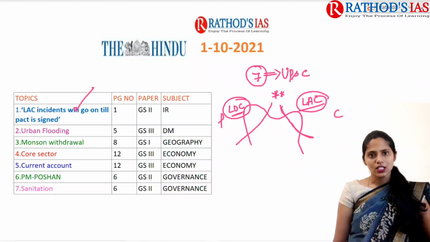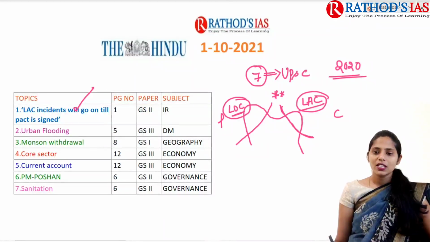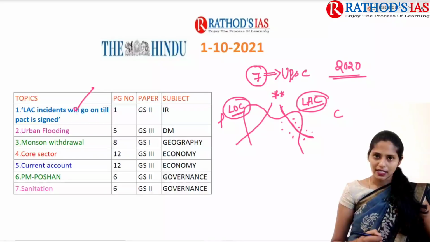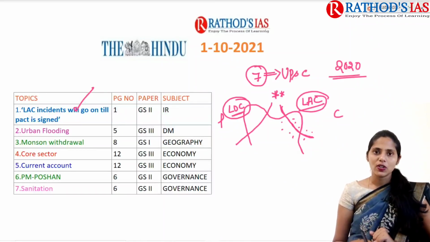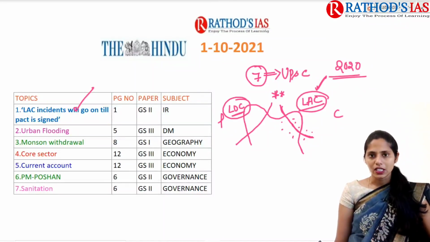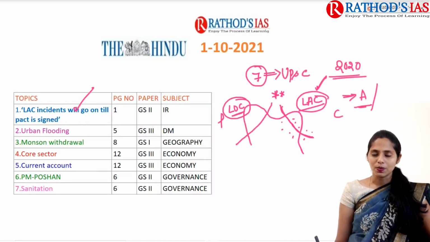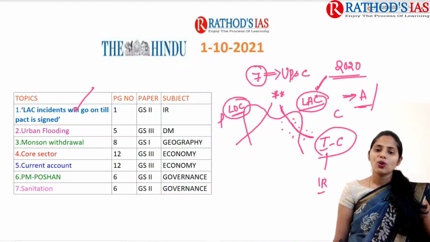So why is this LAC in the news? From April, May 2020 onwards, there is a military standoff seen across this LAC. Now an important chief of army, the army general, made a statement regarding this LAC: when we want to go for complete dissolution or disengagement in this LAC, one agreement or pact needs to be signed. So this is a brief background regarding the first topic. This is important regarding India-China relations. It comes under our international relations, which, as you all know, comes under GS paper 2.